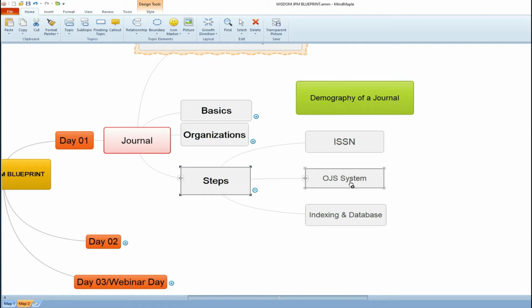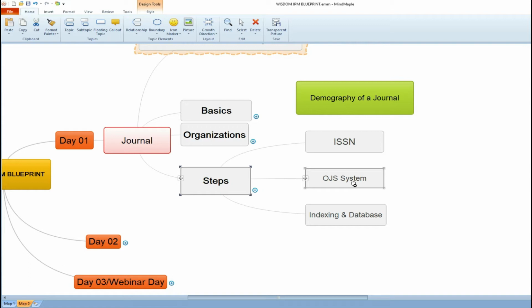OJS is Open Journal System, or we generally say Open Journal Software System. You can have any platform for running your journal. To run your journal, you require some platform. By that I mean, if you have a hard copy, then you require printing and publication mechanisms. If you want to get into e-journals, then you require web pages.